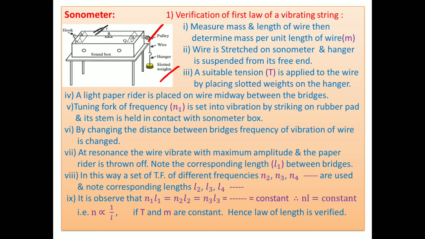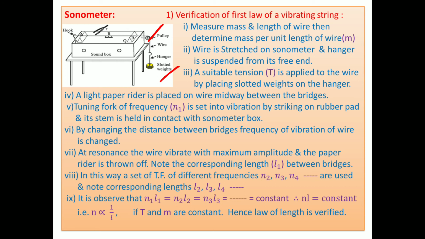Suppose the frequency of the tuning fork is 288 Hz and the wire vibrates at a frequency of 290 Hz, meaning the frequency of the wire is more. Then what do we have to do? We have to increase the length of the wire between the two movable bridges.